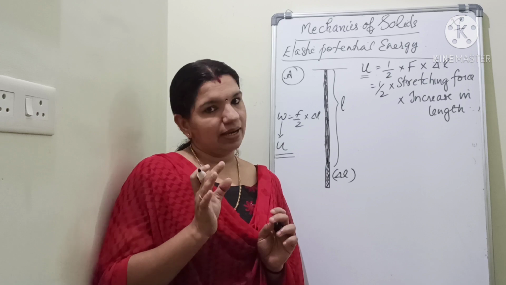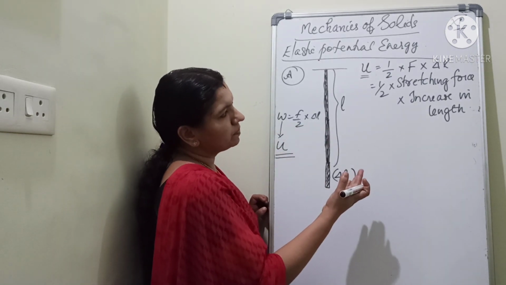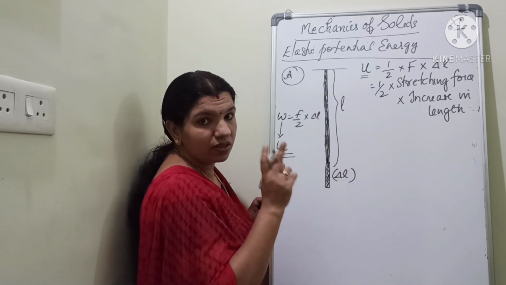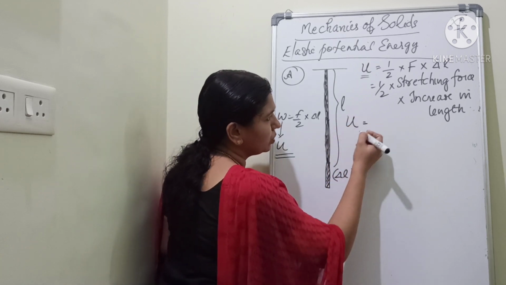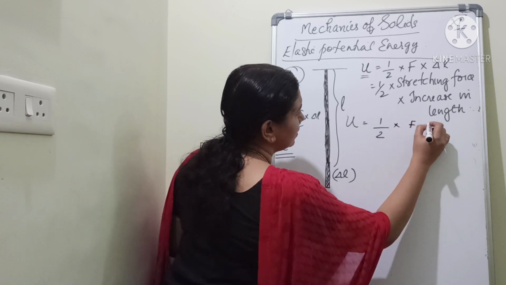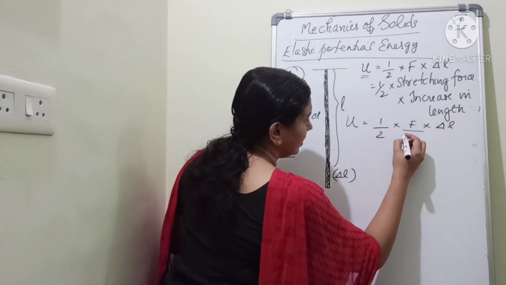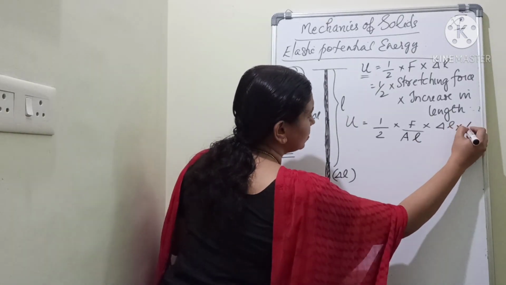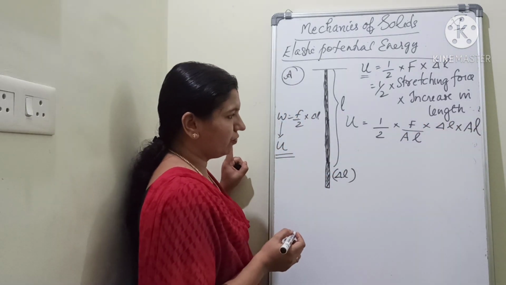Now, a small arrangement, listen carefully. I am multiplying and dividing the equation with two terms. Okay, that is U is equal to half into F into delta L, clear, by A L into A L. Okay, listen carefully.